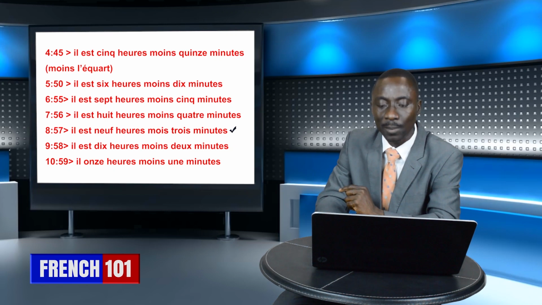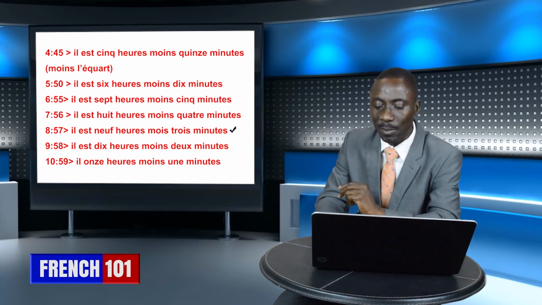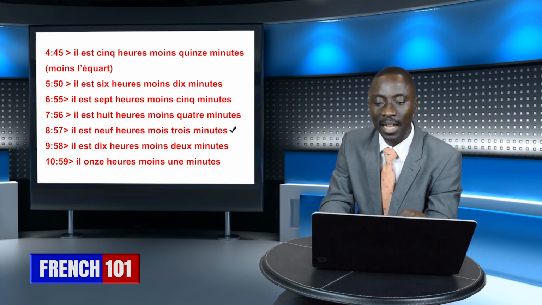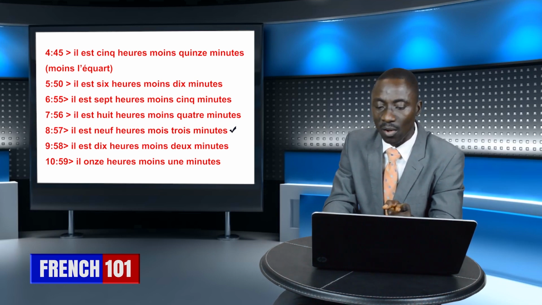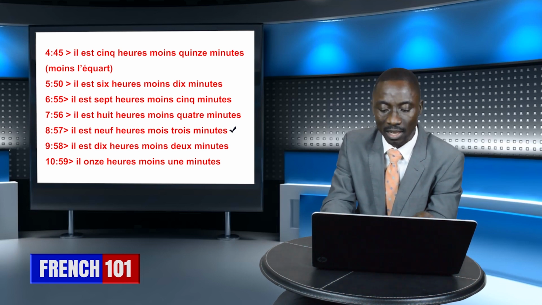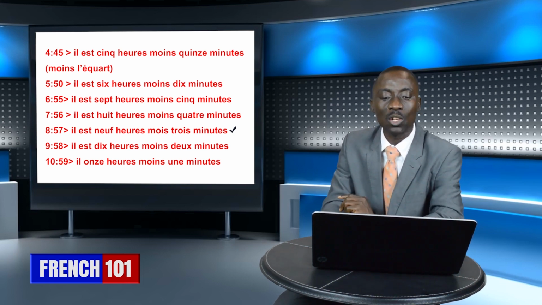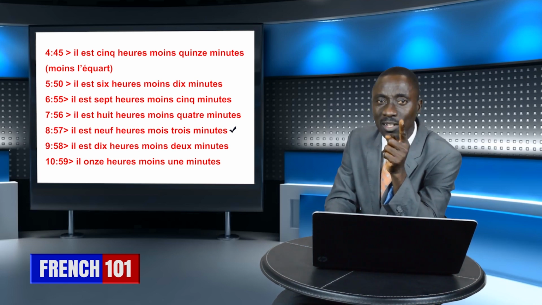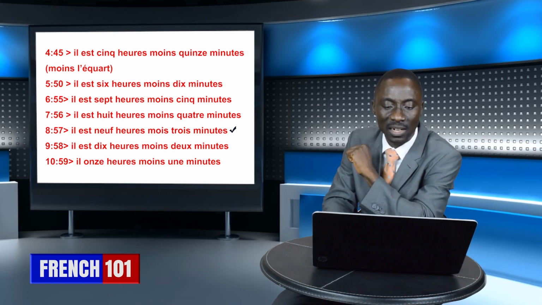Please imagine that for me. Okay? Il est 9 heures moins 3 minutes. It is going to 9 o'clock, but remaining what? 3 minutes. That's the meaning of that expression.